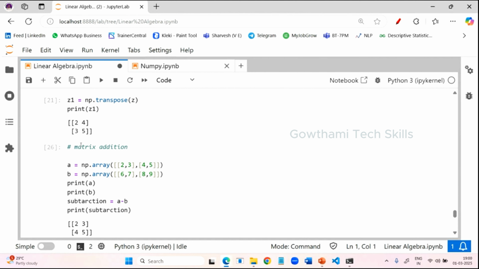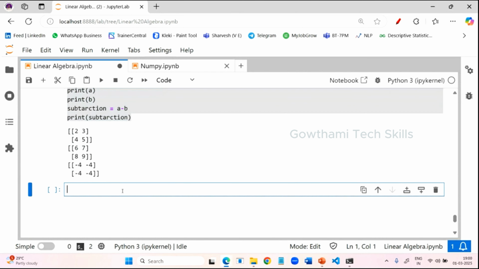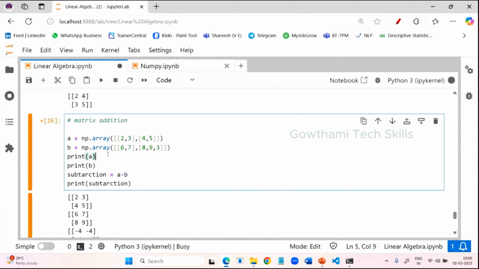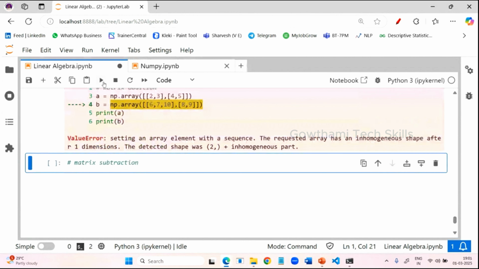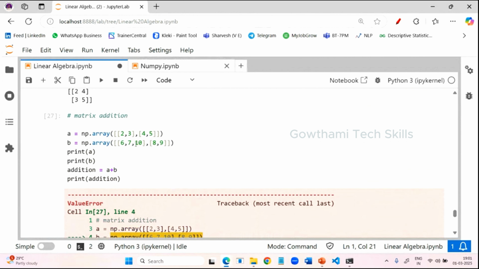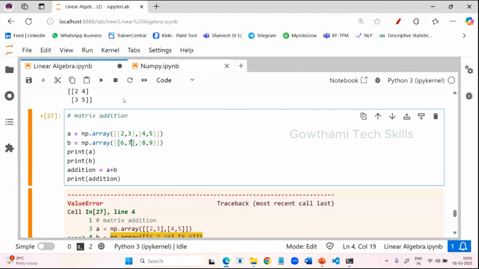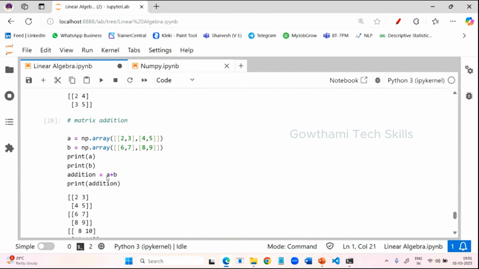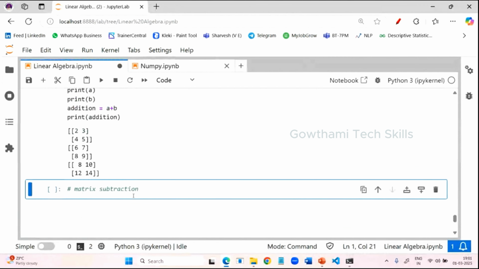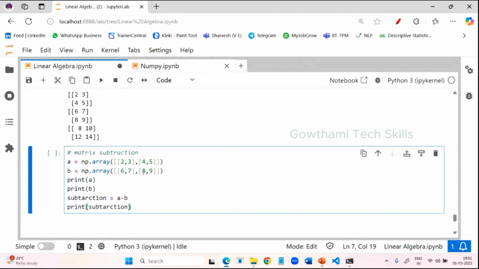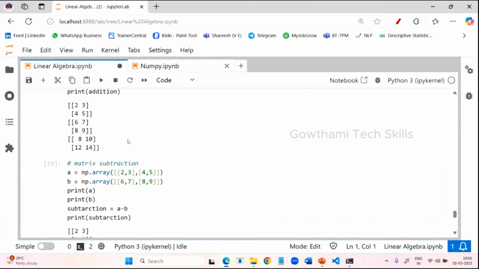So the next thing here, addition and subtraction are both done at a time. Otherwise, we'll just copy it and write it here: matrix subtraction, and I'll just redo. Okay, so now this is addition and something is wrong. Here it is. Okay, run it. Now here addition is done. Oh my God, where did I paste this? I didn't paste it here. Yeah, now I pasted. Okay, so this is about subtraction.